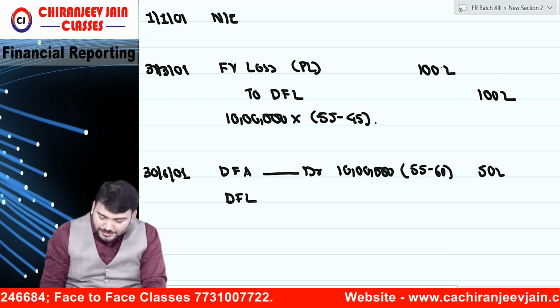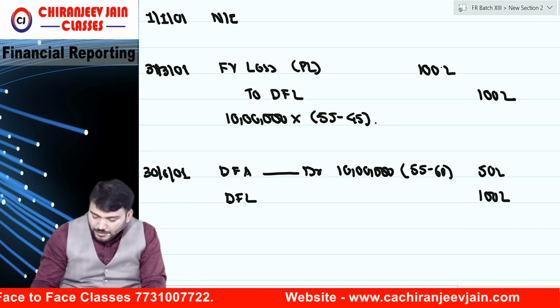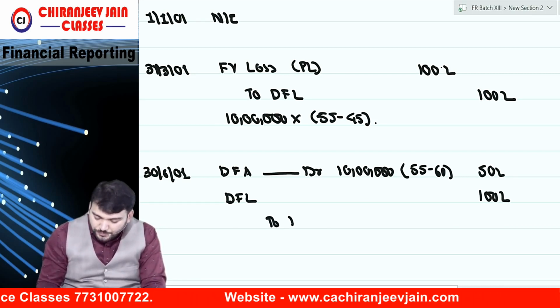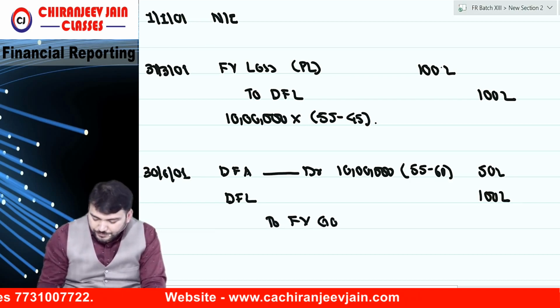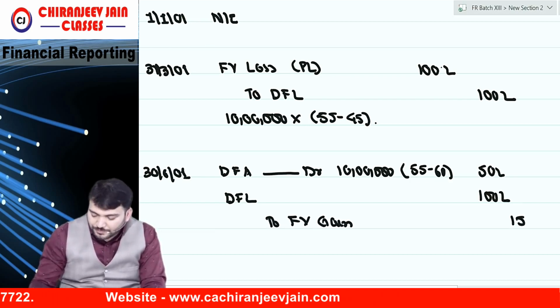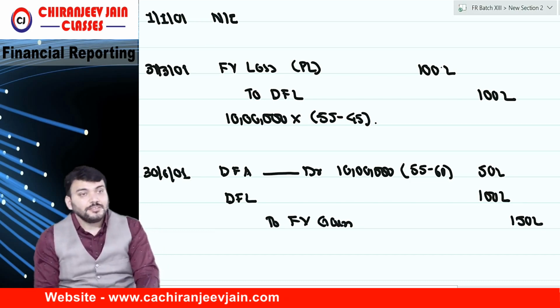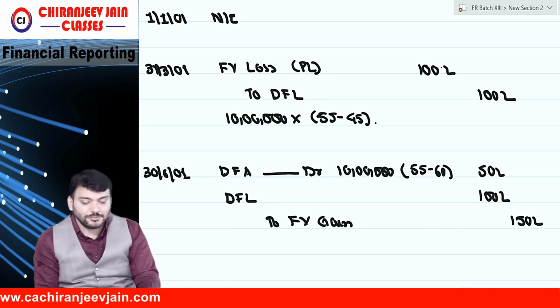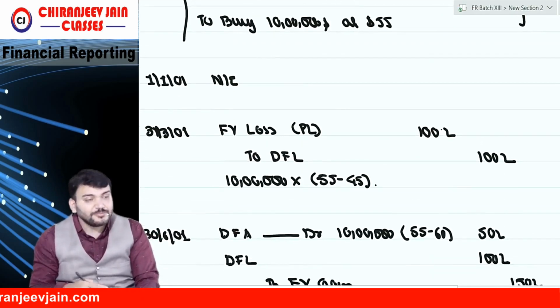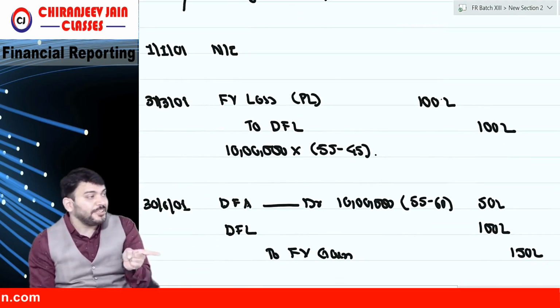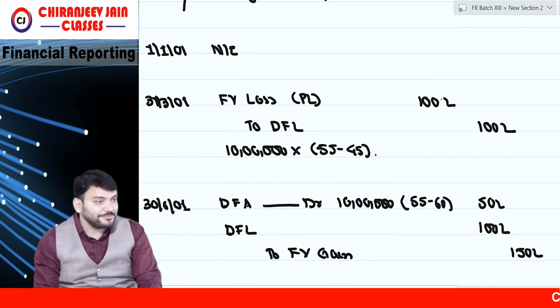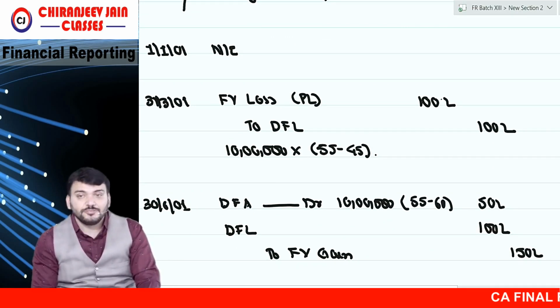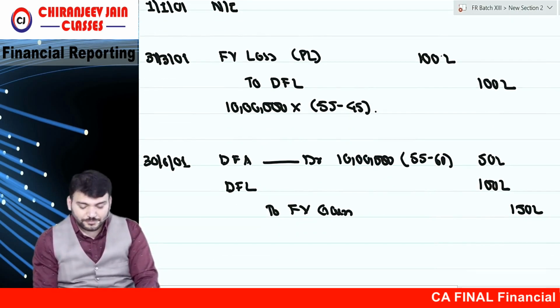And derivative financial liability how much? 100 lakh. To fair value gain how much? 150 lakh. Gain is always calculated from opening to closing. So you can see 45 becomes 60, a change of 15. 15 into 10 lakh gain is 150 lakh. This you understood? Bolo.